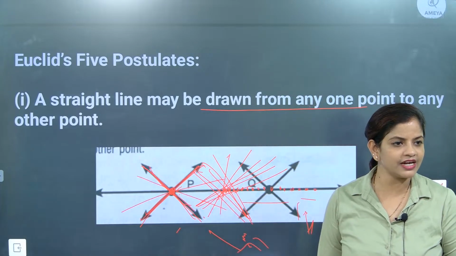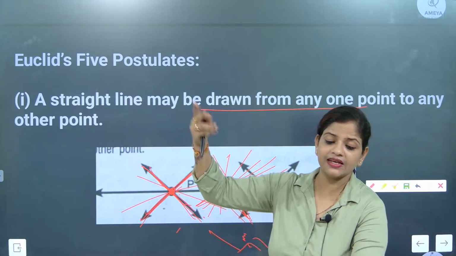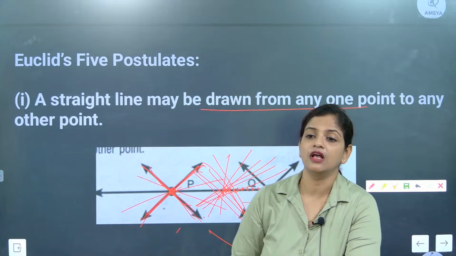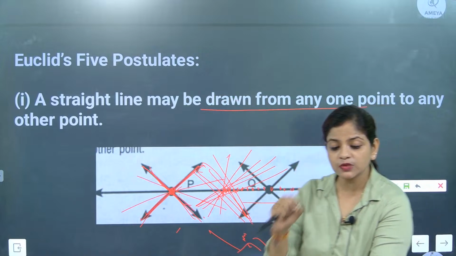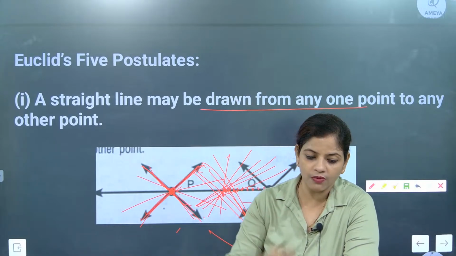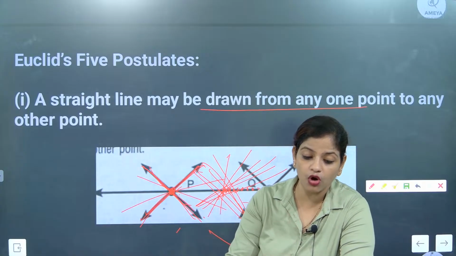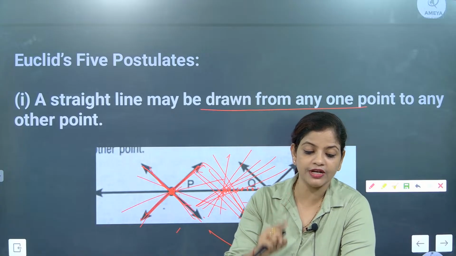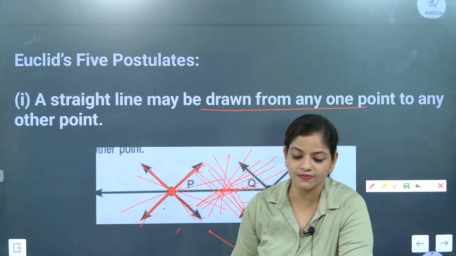So it can be a support, and from that support it can draw many lines. Did you understand the first postulate? If anybody asks you, explain very properly. A straight line may be drawn from any one point to other points.